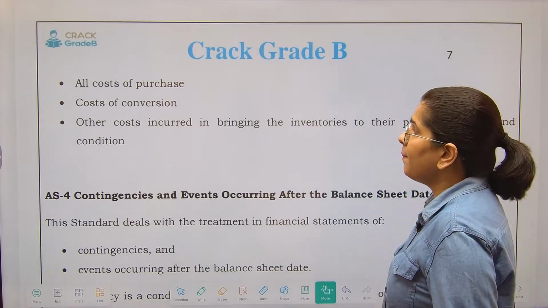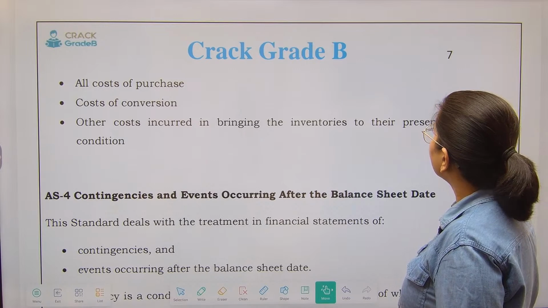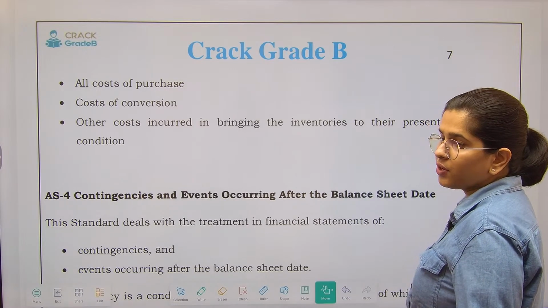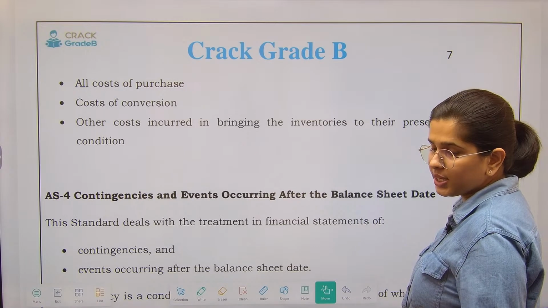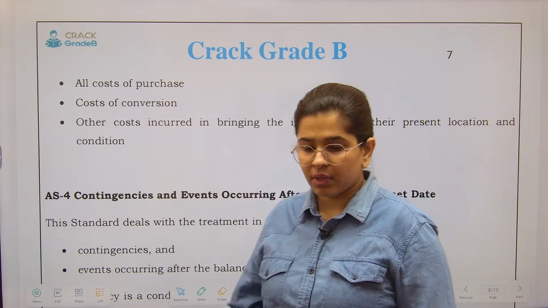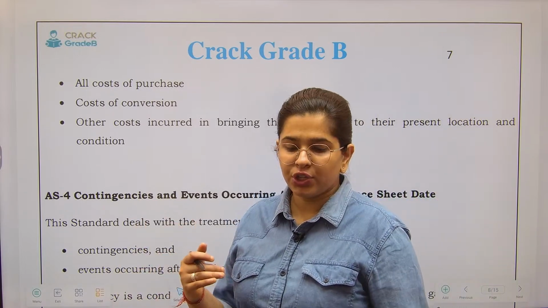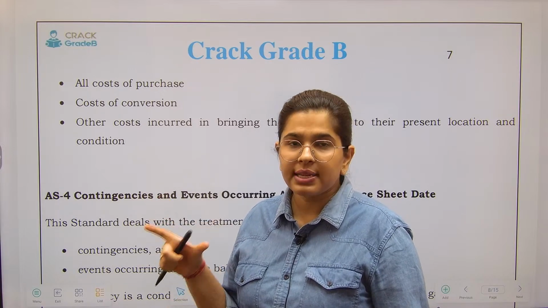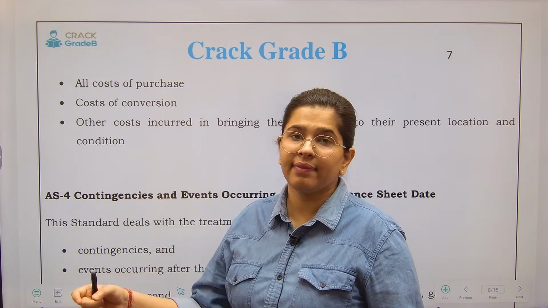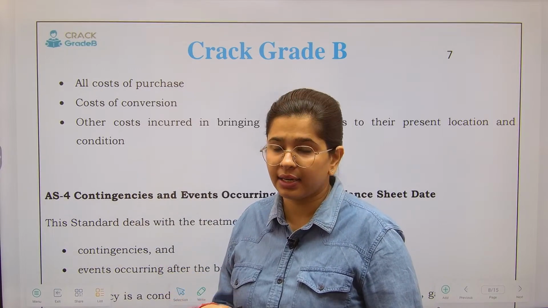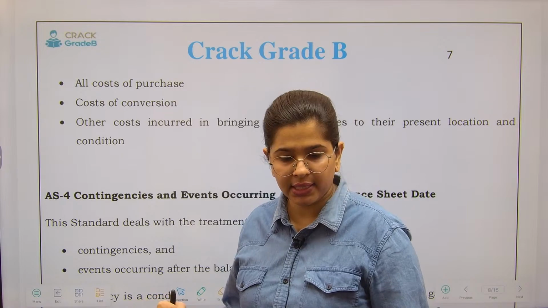That will come, and any other cost to bring the inventories to their present location and condition. Suppose a transport cost is incurred: you purchase some item from the supplier and the supplier has added transportation cost from his place to your place. This is the cost incurred to bring the inventory to your place. So जो भी खर्चा लगा है आपकी place तक लाने तक, you have to add all such expenses.